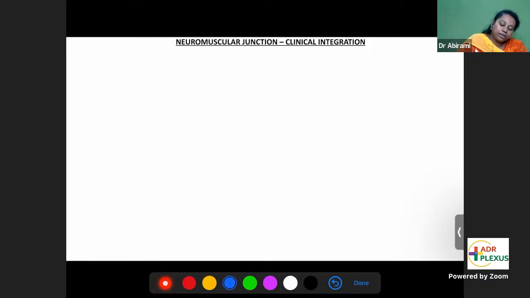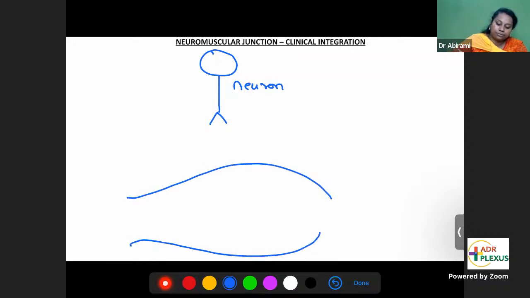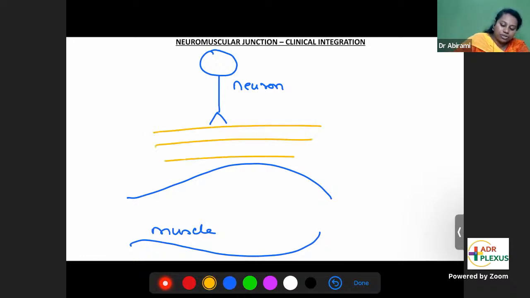Let's say this is a neuron. This is a muscle. The junction between this neuron and the muscle is called the neuromuscular junction. This yellow space is the neuromuscular junction.